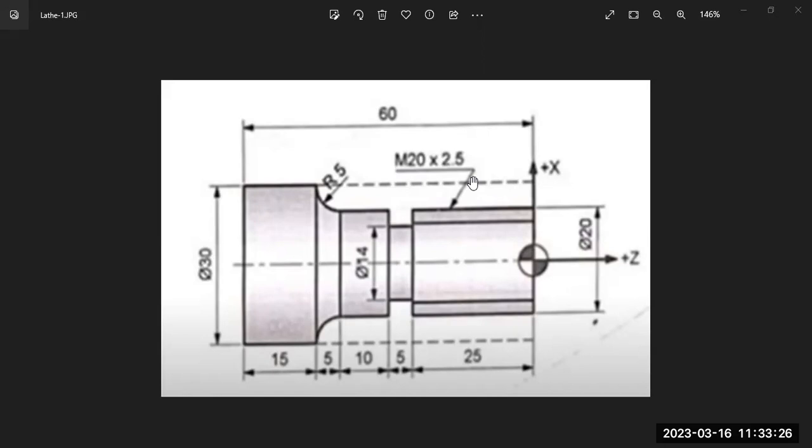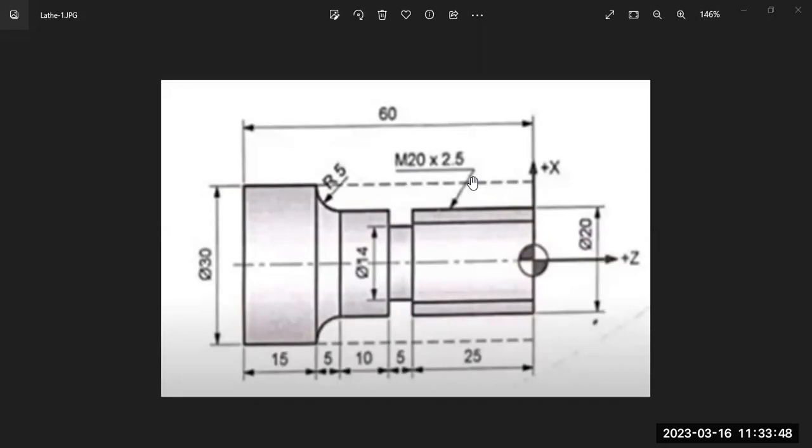Now to confine the length. Initially the raw workpiece has, let us say, 100 mm. To reduce the 100 mm length to 60 mm length, which operation do we need to perform? Facing operation. Removing the excess material from the end surfaces is called the facing operation.